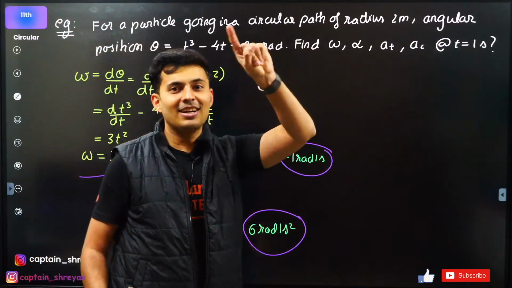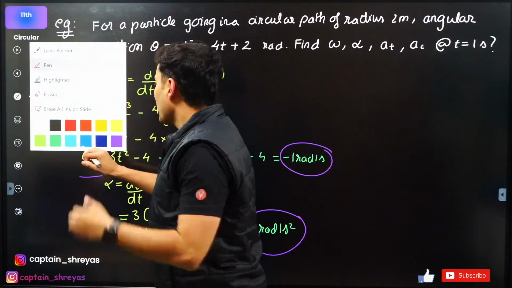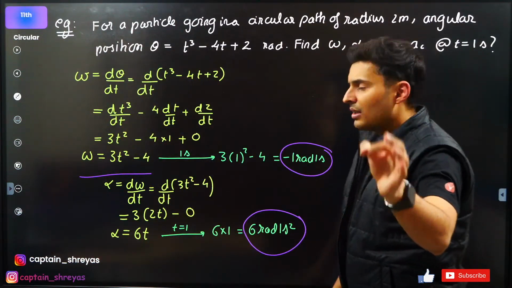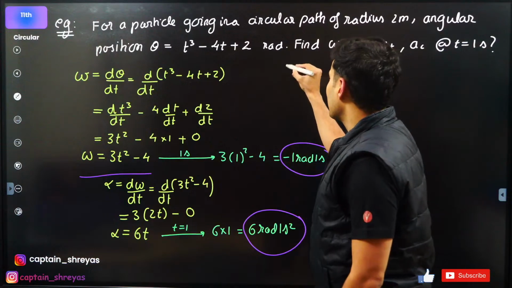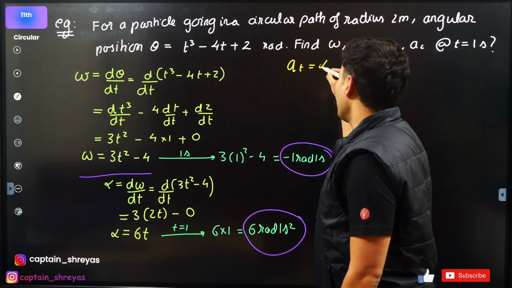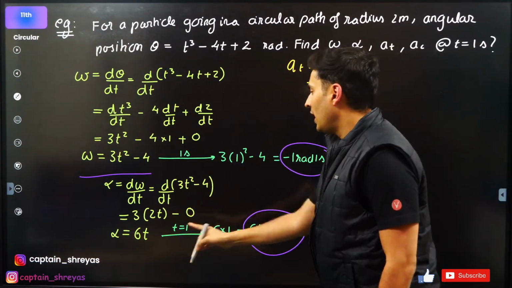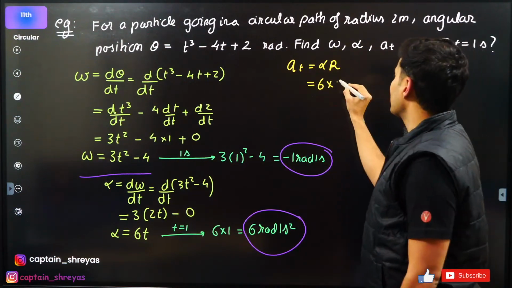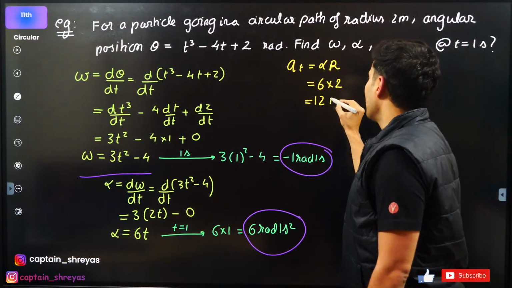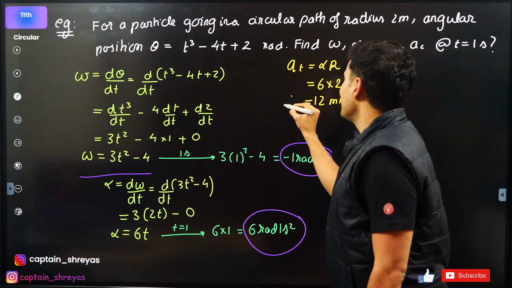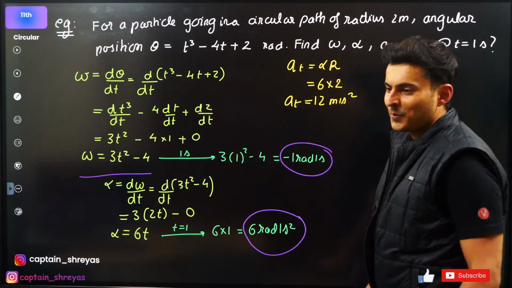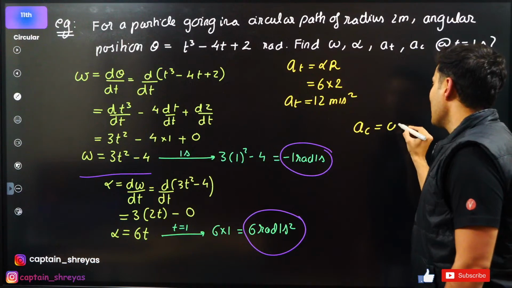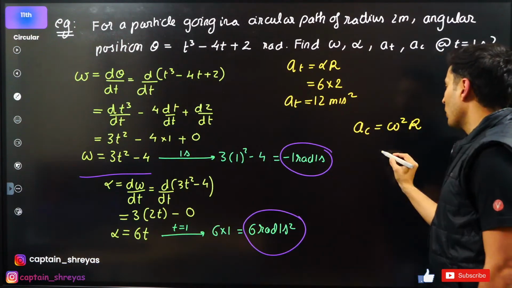Now tangential and centripetal, how are you going to find it out? Think about it, guys. If I want to find tangential acceleration, I can just use alpha r, right? Alpha I have already figured out to be 6, radius 2 meters. So it should be 12 meters per second square. That is your tangential acceleration. Similarly, for the centripetal acceleration, I can use the omega square r formula.